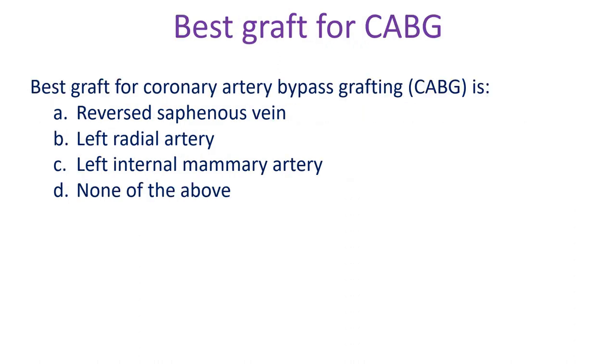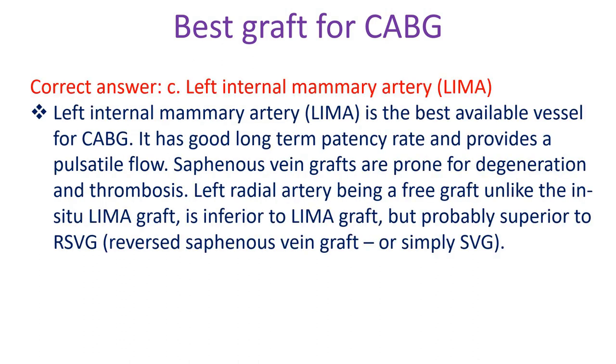Best graft for coronary artery bypass grafting is: A. Reversed saphenous vein, B. Left radial artery, C. Left internal mammary artery, D. None of the above. Correct answer C. Left internal mammary artery. Left internal mammary artery is the best available vessel for CABG.